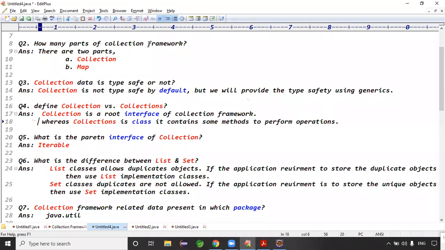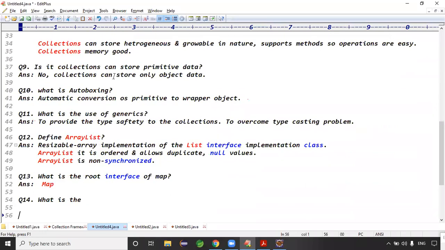How many parts of the collection framework? The collections framework has two parts, collection and map. How many parts of collection? Three parts. How many parts of collection means what, guys? There are three parts, right? Exactly. What are the three parts? Tell me.